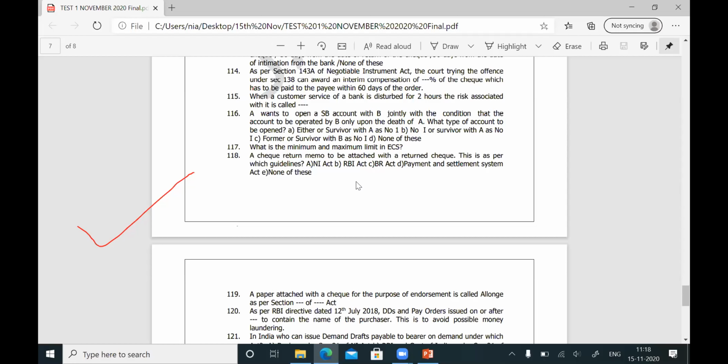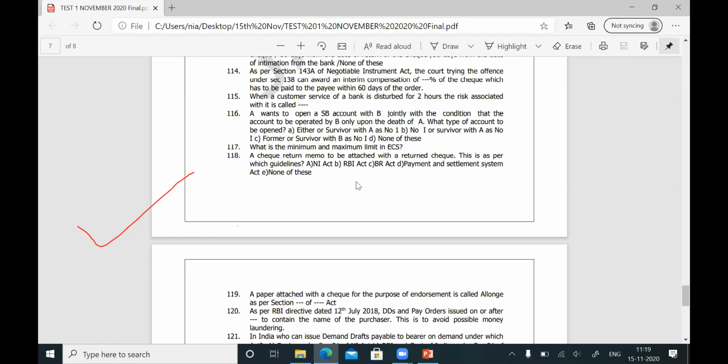Question number 118. They ask: a check return memo is to be attached with a returned check. The customer should know for what reason the check is returned. Then only can he go and file a suit under section 138 of the Negotiable Instrument Act. A check return memo is to be attached with a returned check. That is the proof in the court. He has to show it as proof. This is as per which guidelines? Negotiable Instrument Act, RBI Act, the Banking Regulation Act, Payment and Settlement System Act, none of these.